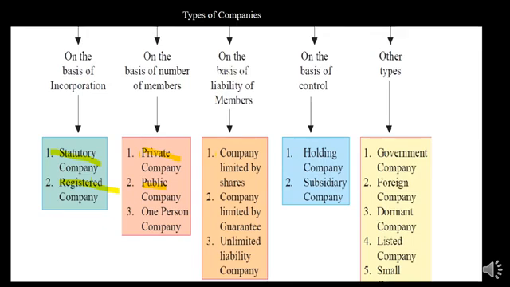On the basis of liability, there are companies limited by shares, companies limited by guarantee, and unlimited liability companies. On the basis of control, there are holding companies and subsidiary companies. And other types of company are government company, foreign company, dormant company, listed company, and small company. So that we will see in detail further.